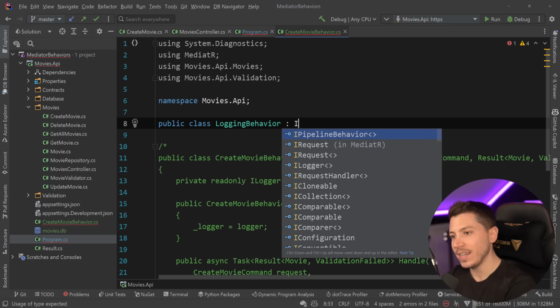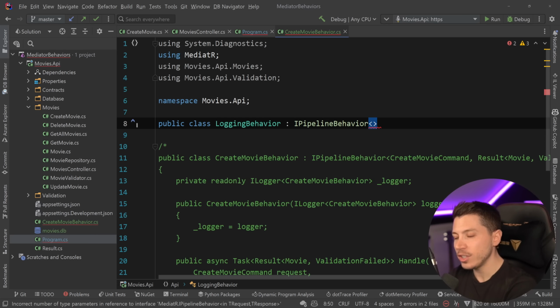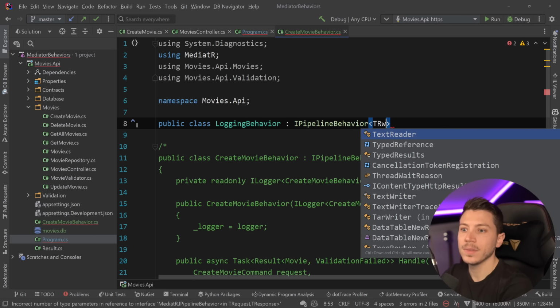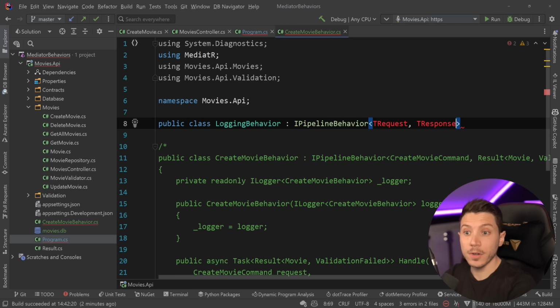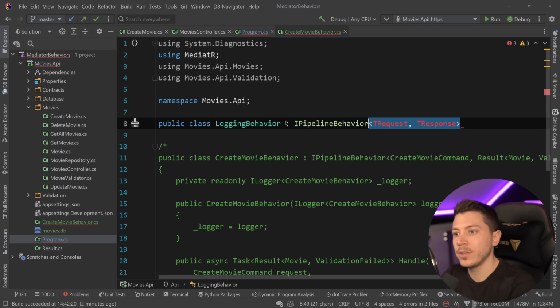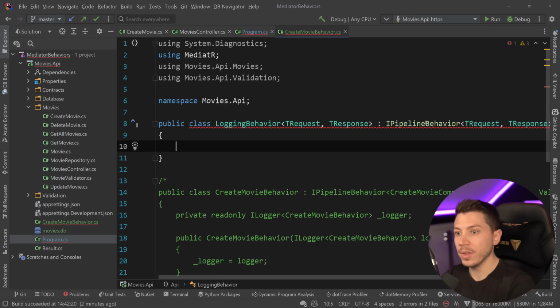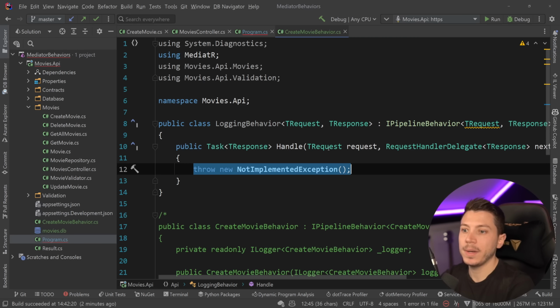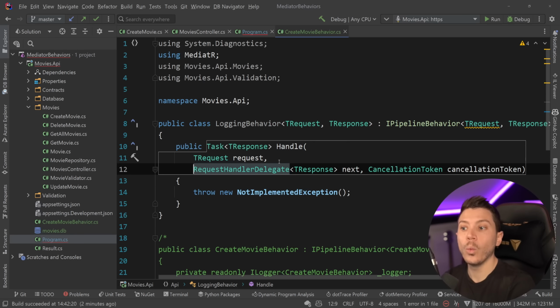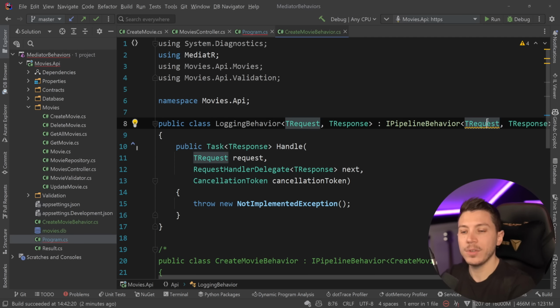But here's where this gets interesting, because you might say, okay, I need generics now. I need a request and a response. What do I do? Well, you say TRequest and TResponse. And of course, you're going to have to pass them down to the original declaration as well. But the moment you do that, you can actually just implement missing members, and this works. Now, how does it work? Let me just first turn this into a not null, because the request needs to be not nullable.